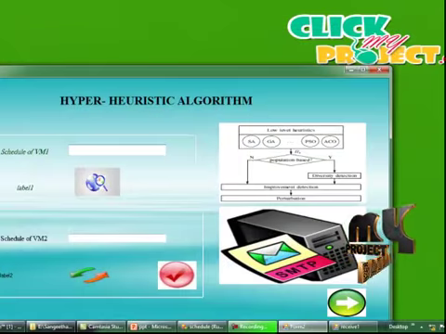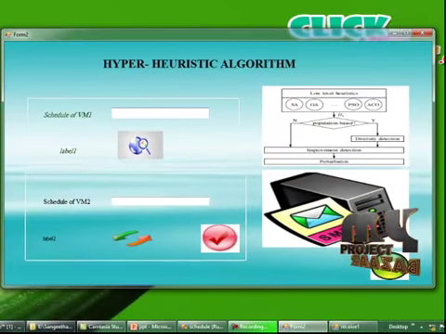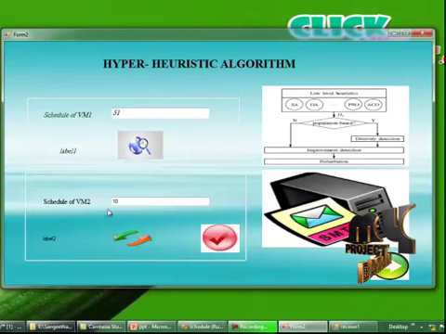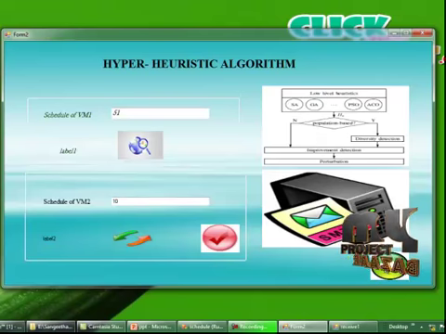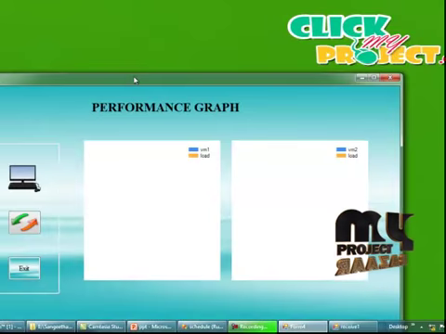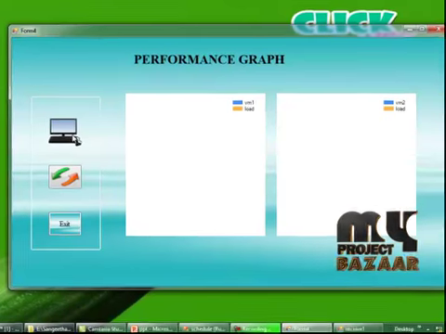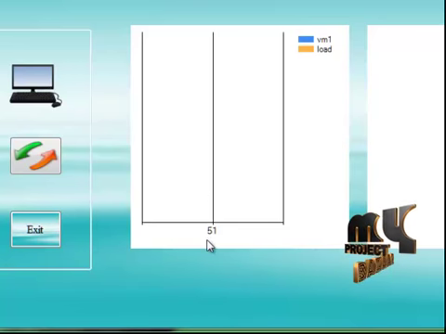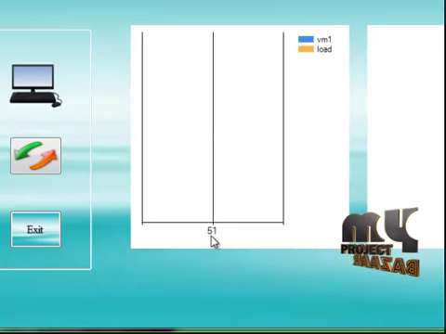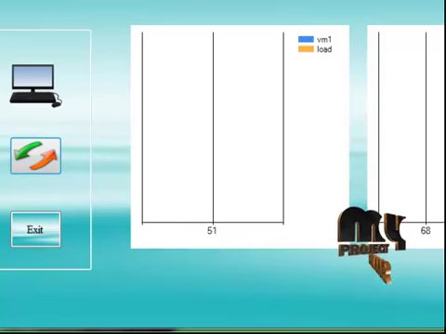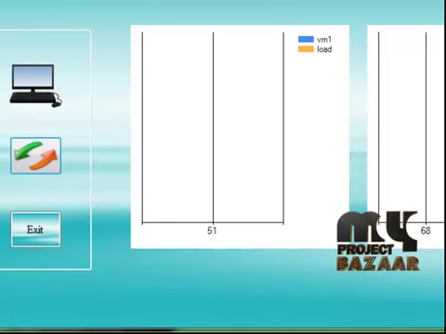Then move to the next one, that is the hyper-heuristic form. In this form, we are going to see the work schedule of VM1 and VM2. By clicking this button, the workload schedule of VM1 will be displayed here. By clicking this button, the schedule of VM2 will be displayed here. So move to the next one. It is a performance graph of VM1, VM2 and their load. Click on the first button, it will display the load of VM1, that is 51, in graph 1. By clicking the second button, the load of VM2 will be displayed in graph 2, that is 68 and 10.